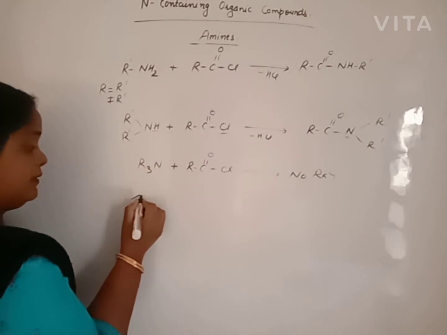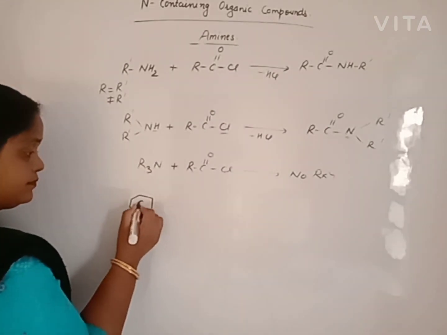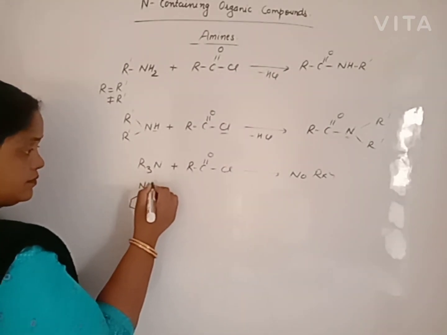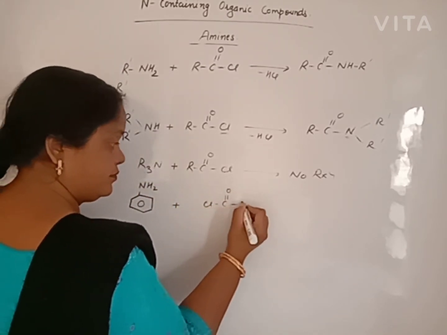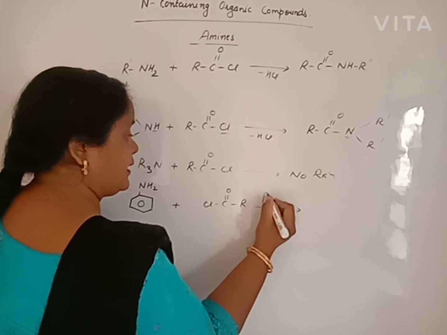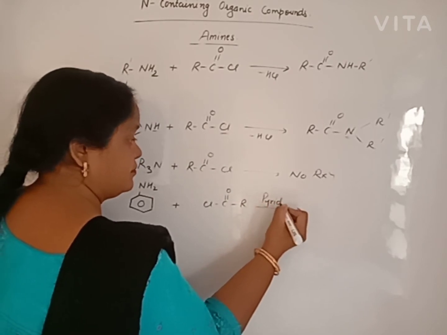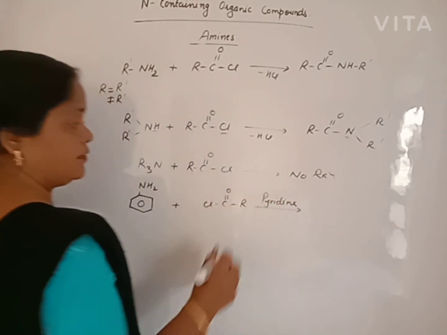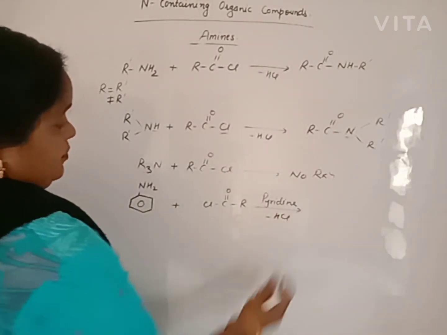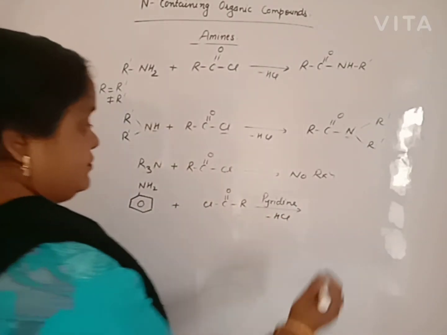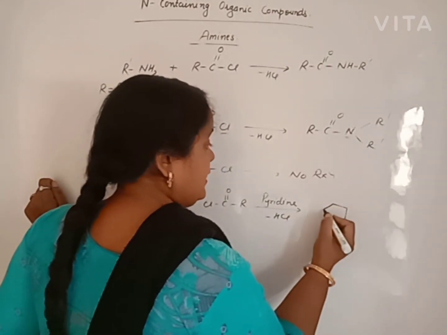Beta, if aniline reacts with acid chloride in presence of pyridine, as usual, HCl is removed and we will get an acyl aniline.